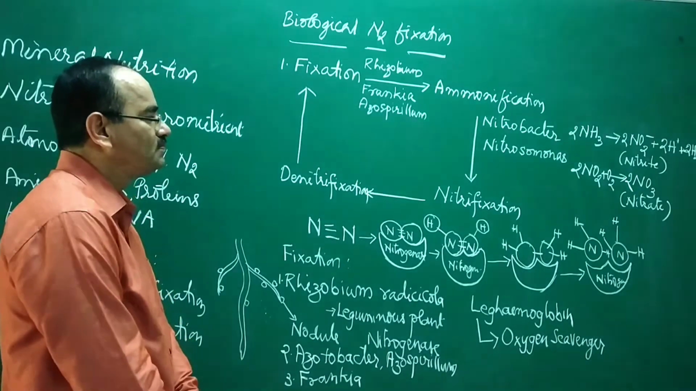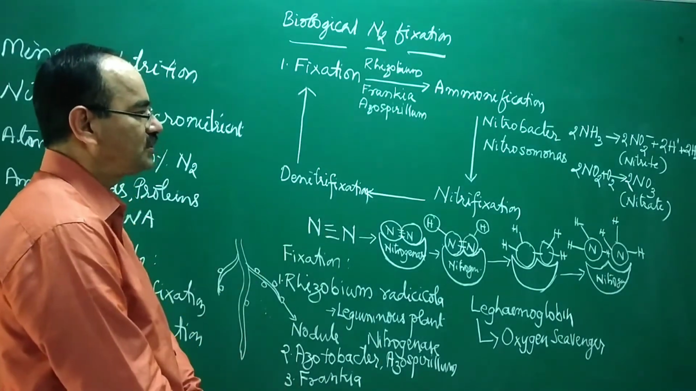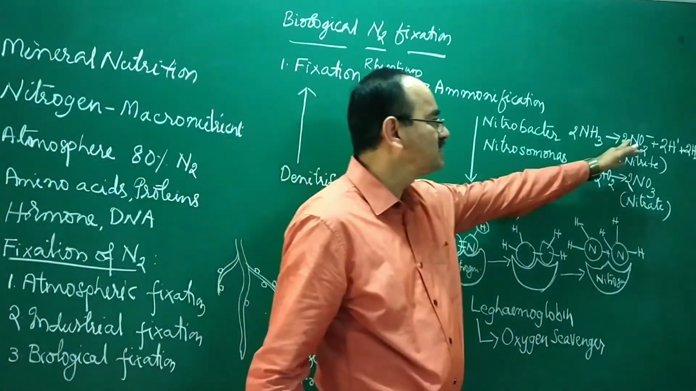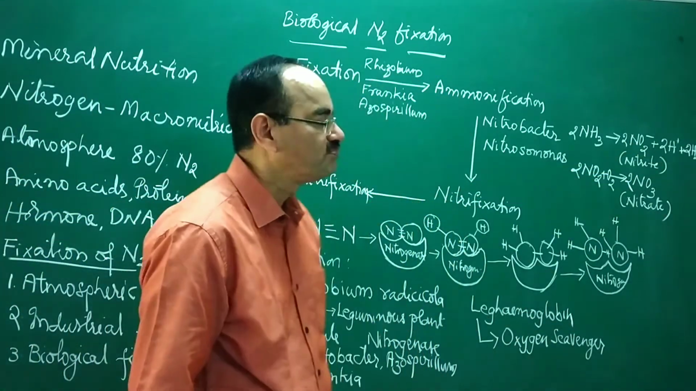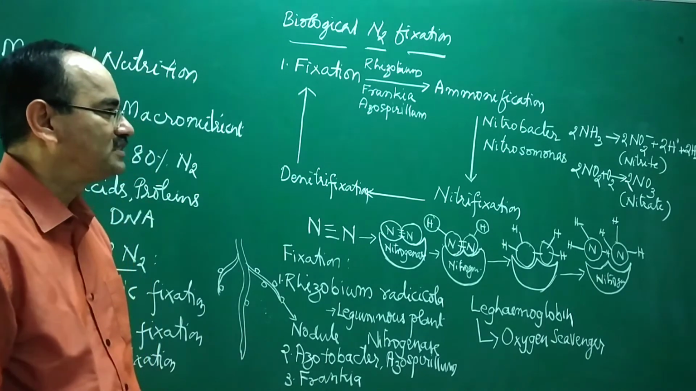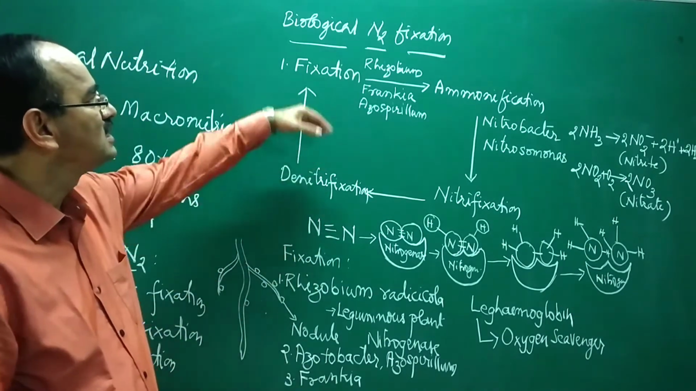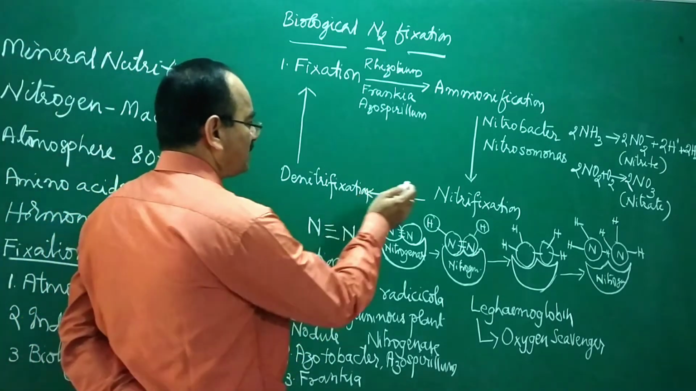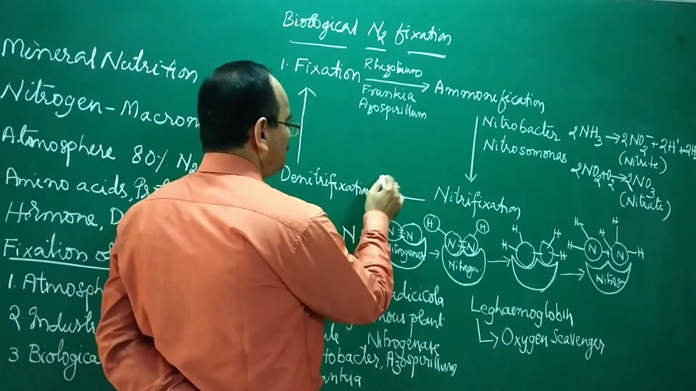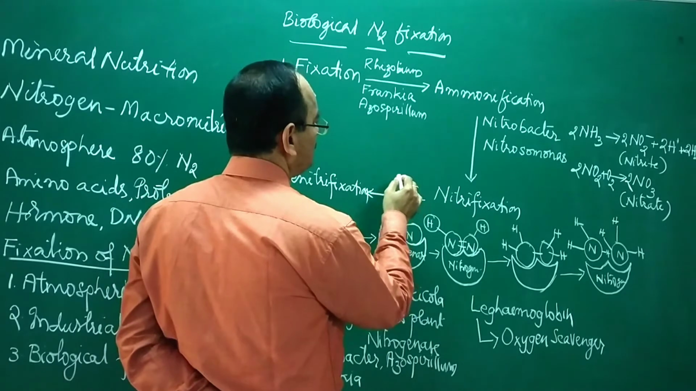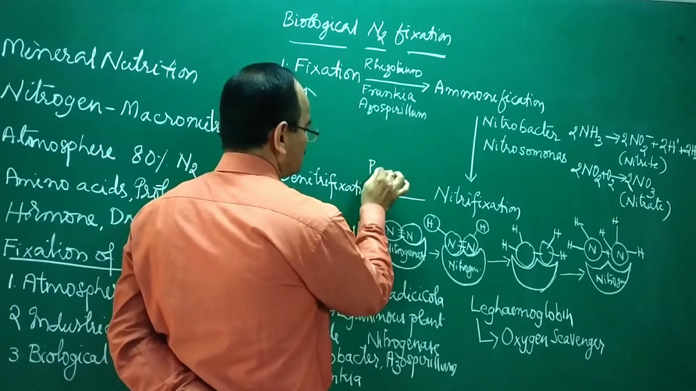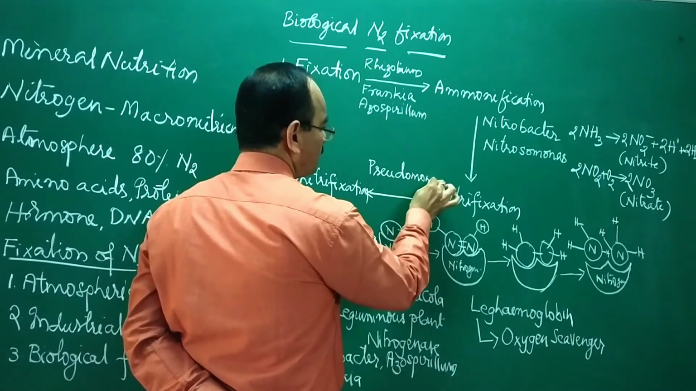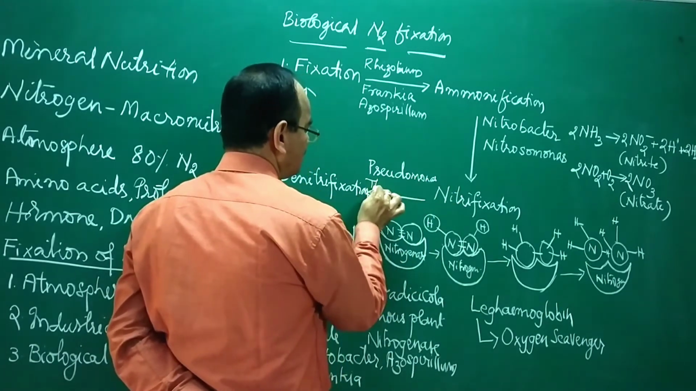Then comes denitrification. Denitrification is breaking down once again nitrogen and oxygen from the nitrites and nitrates, and that is how nitrogen is given back to the atmosphere. It is done by bacteria like Pseudomonas and Thiobacillus.